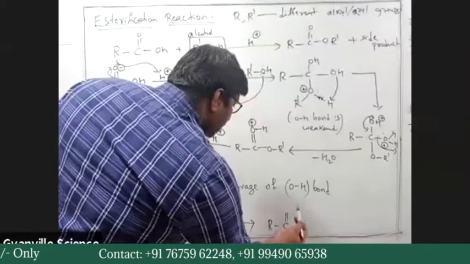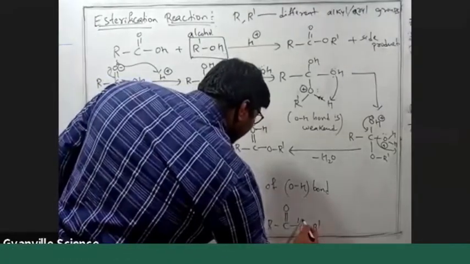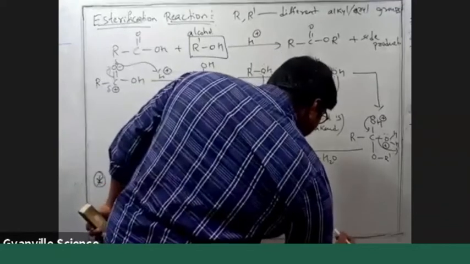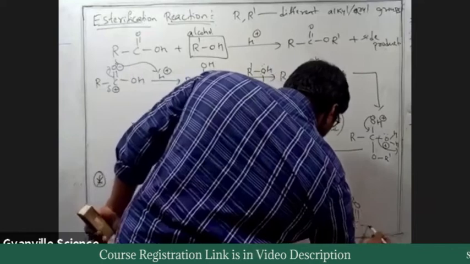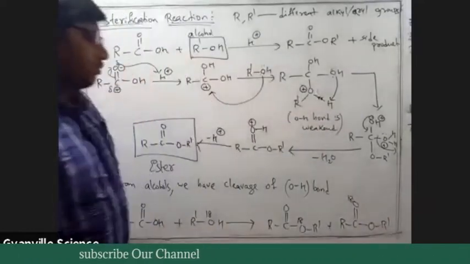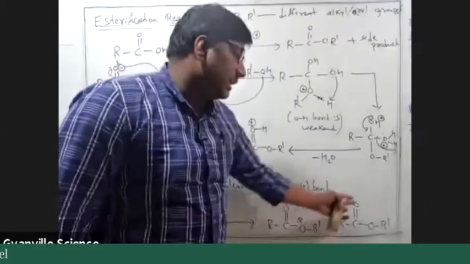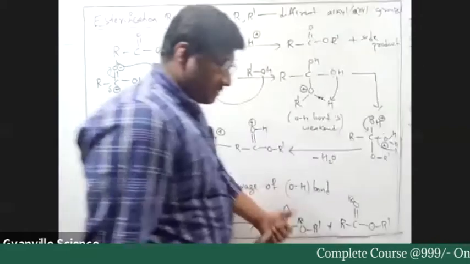So if I give you options like this: OR dash O18 here, or RC double bond O18 OR dash, or both oxygens O18. First write down all these things, then I'll explain that example.